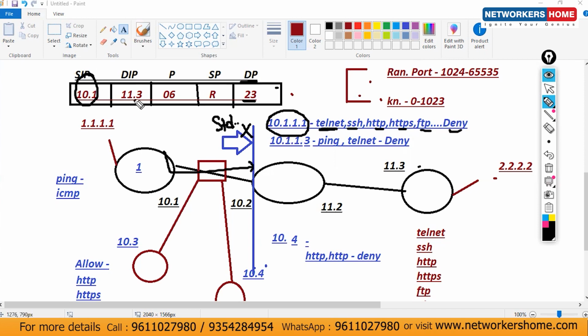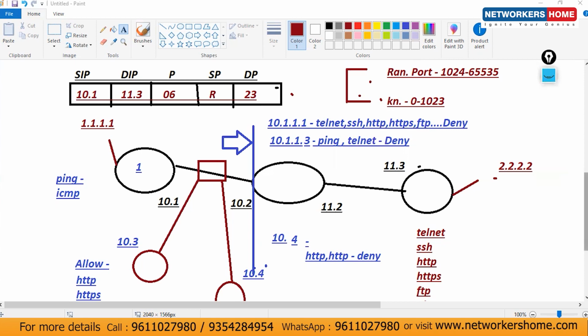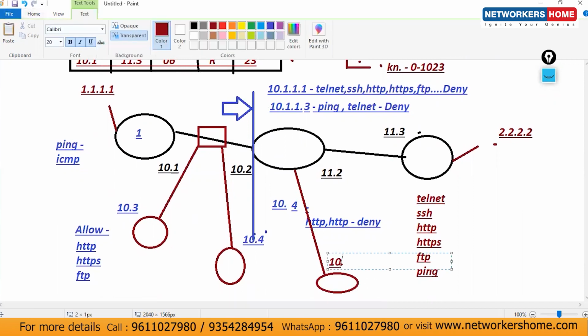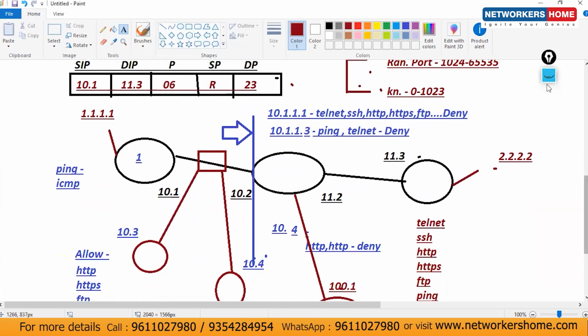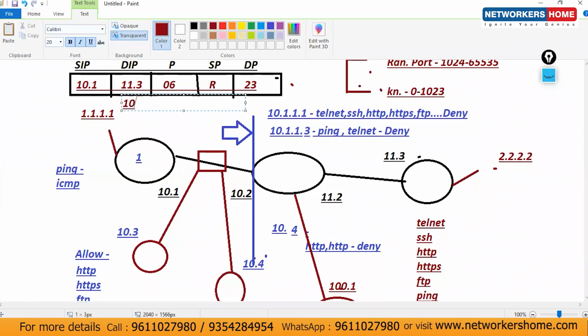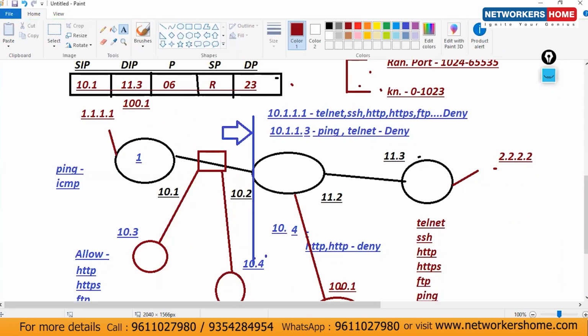Okay, 11.3. My intention is, let's consider one more example. We have one more network here, network 100, and this IP is 100.1. My intention is to block the traffic just for 11.3, not for 100.1, because for 100.1 I have to allow all types of traffic. Which list am I using? Standard list. Let's consider the second time my destination is 100.1. The second packet has the same source IP, same protocol, everything the same.